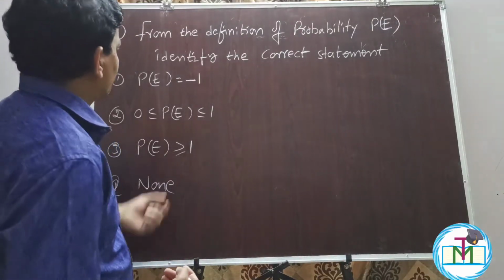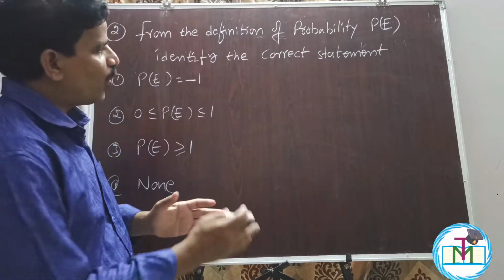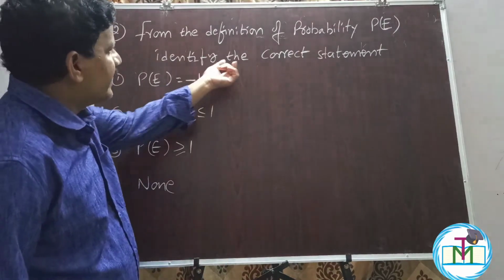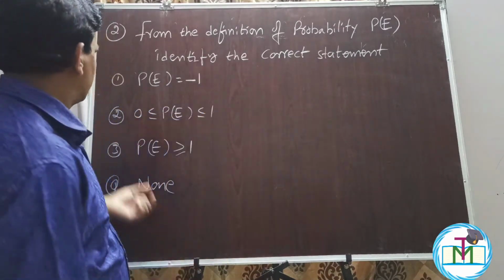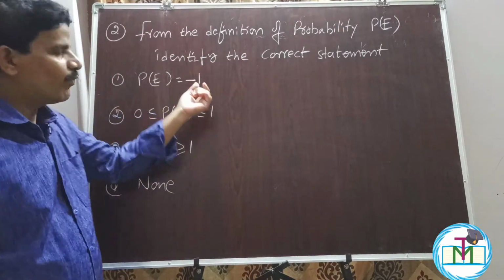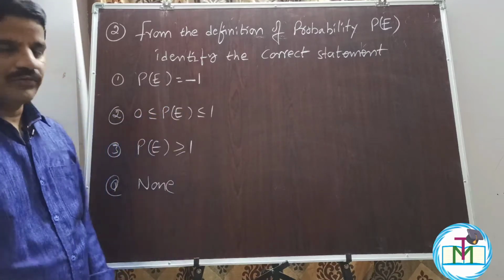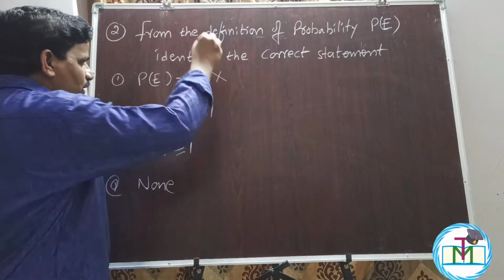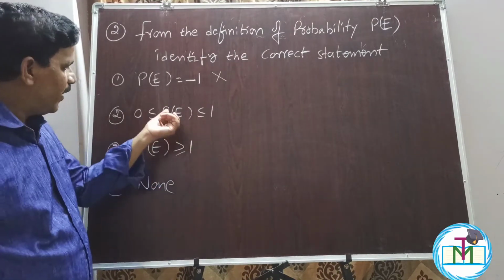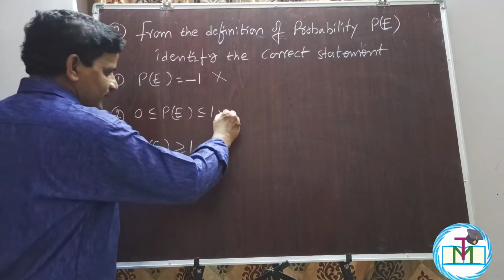Question number 2. From the definition of probability P of E, meaning the probability of the event E, identify the correct statement. Let us see the options. Option 1, probability of E equal to -1, which is negative and always wrong. Second one, probability of the event E, P of E, lies between 0 and 1. So this is the right answer.